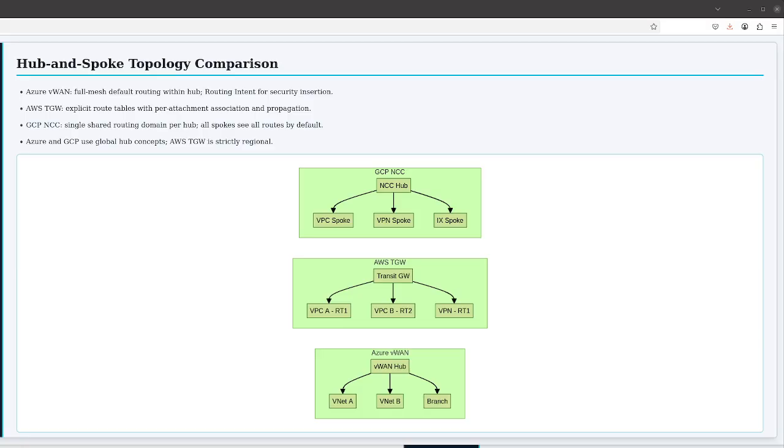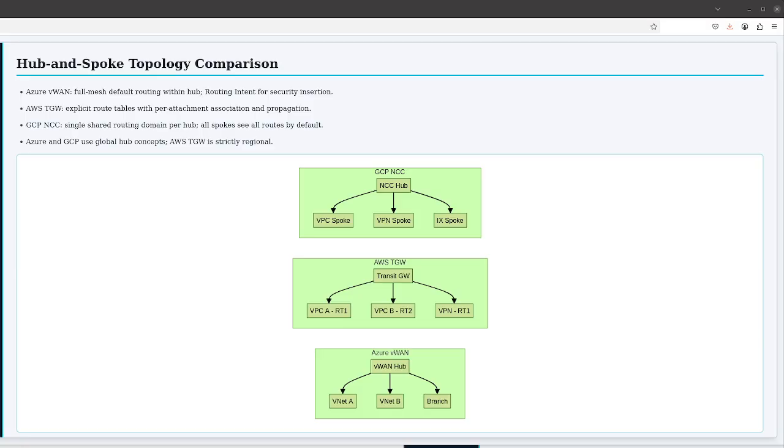Unlike AWS TGW, you cannot currently build multi-VRF or segmented routing topologies natively within a single Network Connectivity Center hub. All spokes in a hub share the same routing domain by default, though data groups introduced later provide some isolation.